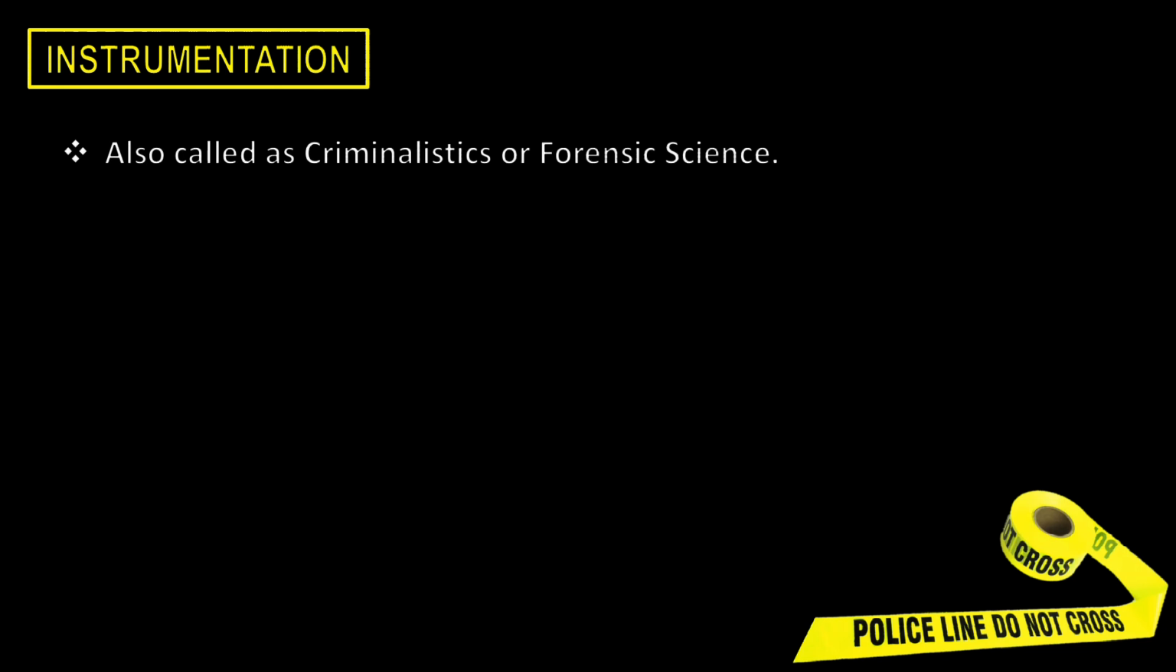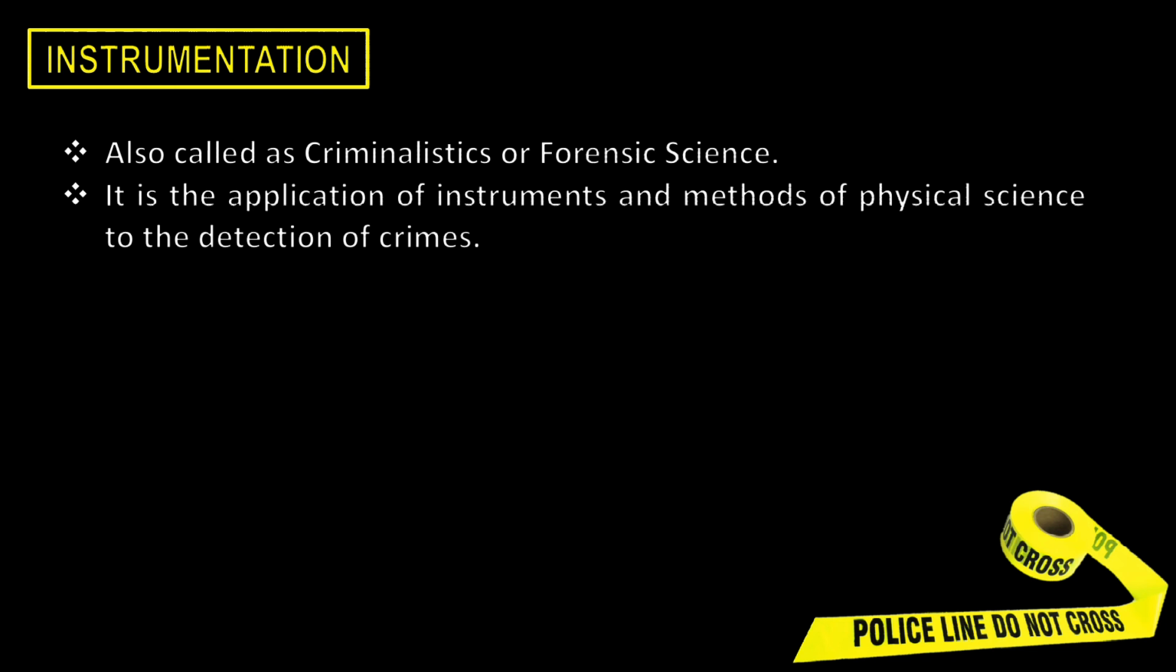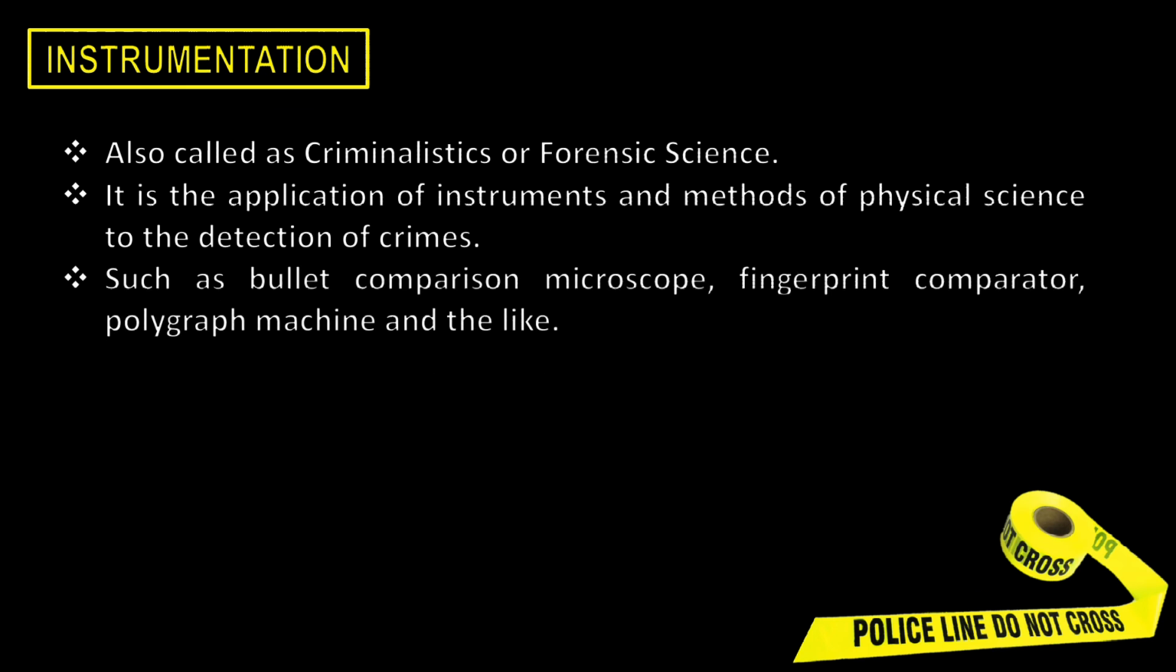So, the last I would be instrumentation. Kasi tatlo yan. Information, interview, interrogation, and instrumentation. For instrumentation, it is also called as criminalistics or forensic science. It is the application of instruments and methods of physical science to the detection of crime, such as bullet comparison microscope for forensic ballistics, fingerprint comparator for personal identification, polygraph machine, and the likes. So ito yung pag-i-intervene ng forensic science or criminalistic in aiding the investigator in solving the case.